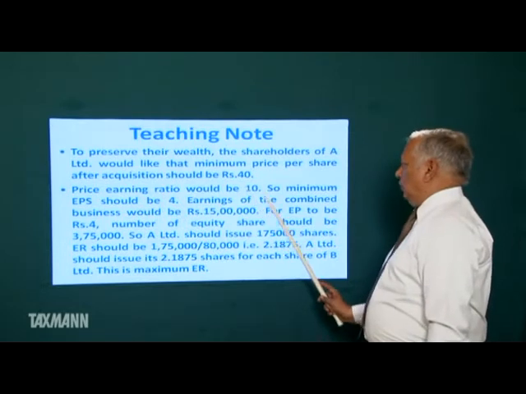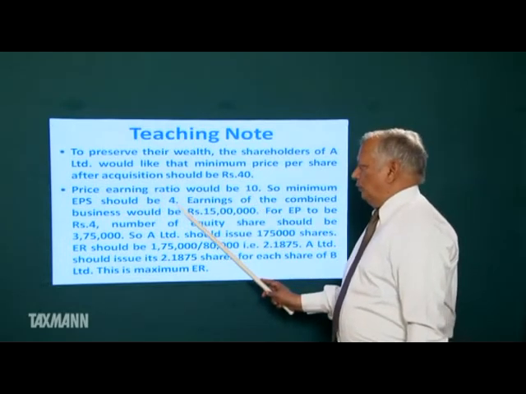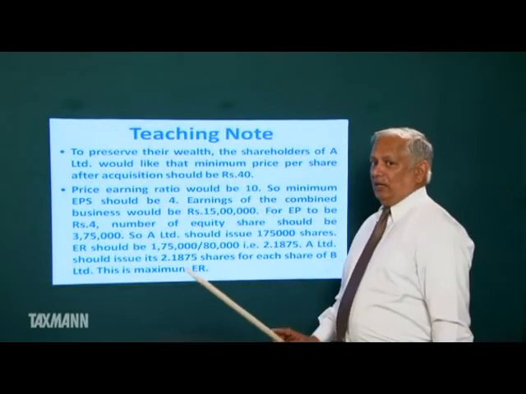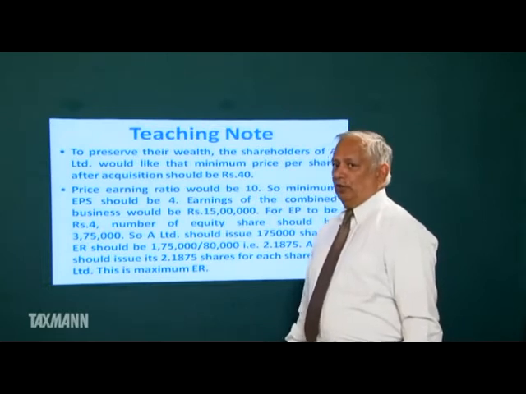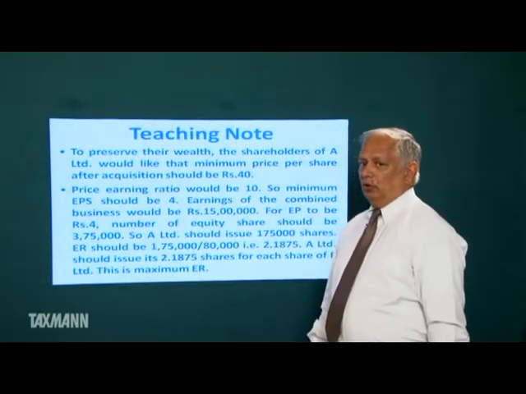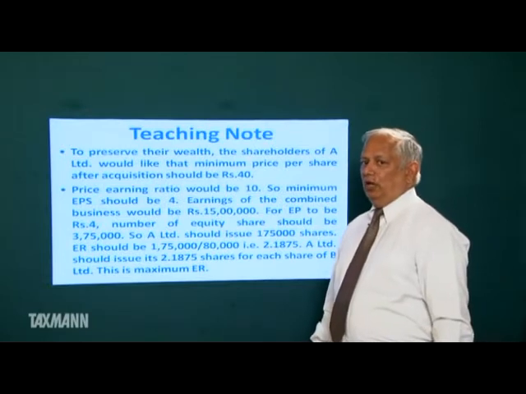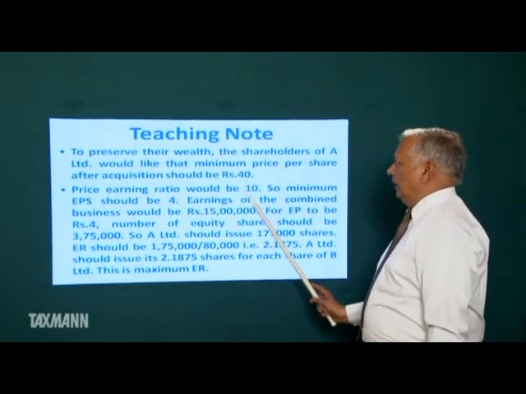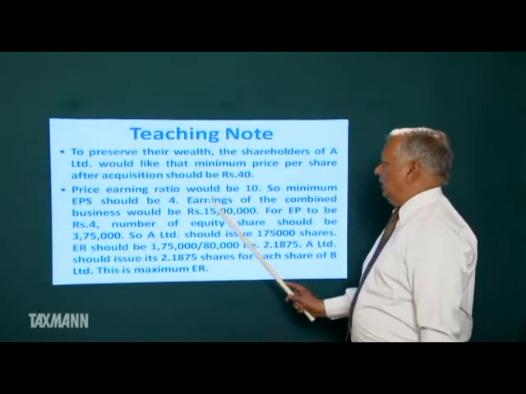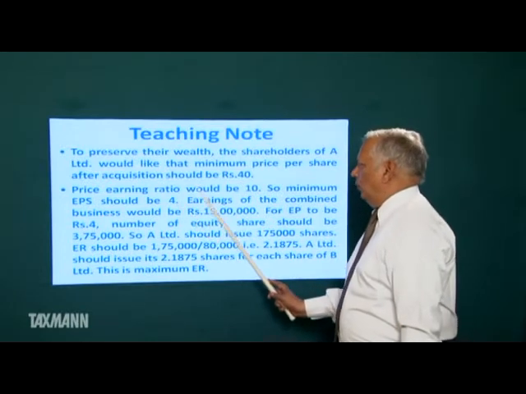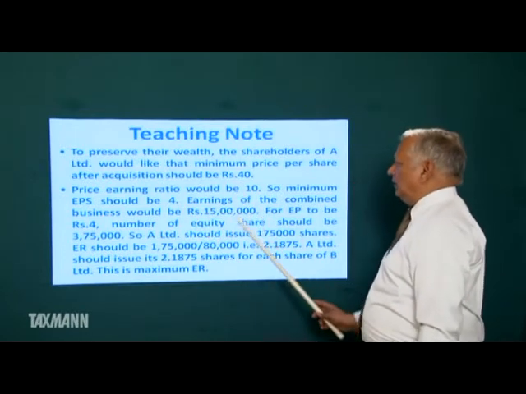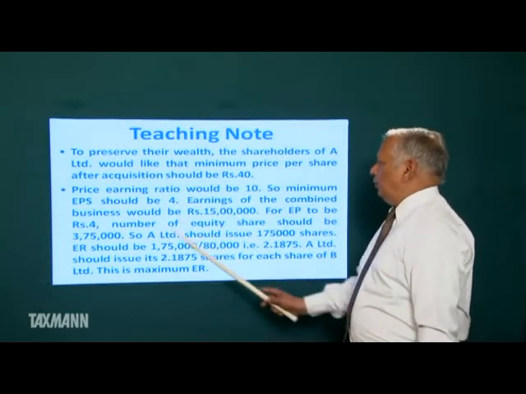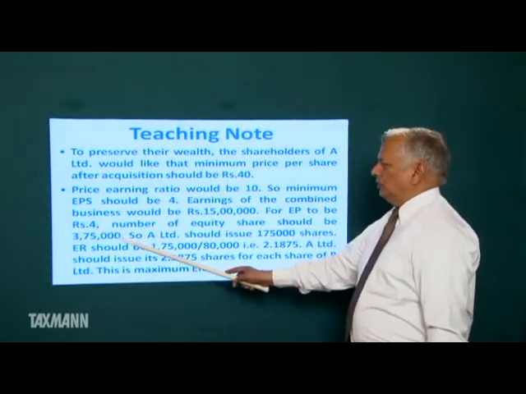So, the minimum EPS should be 4, because only then the price can be 40. I want that minimum price after merger should be 40. You should fix maximum exchange ratio in such a way that minimum price after merger is 40. Price earning ratio is 10, so minimum EPS should be 4. Earning of the combined business will be rupees 15 lakh. For EPS to be rupees 4, the number of equity shares should be 3,75,000.